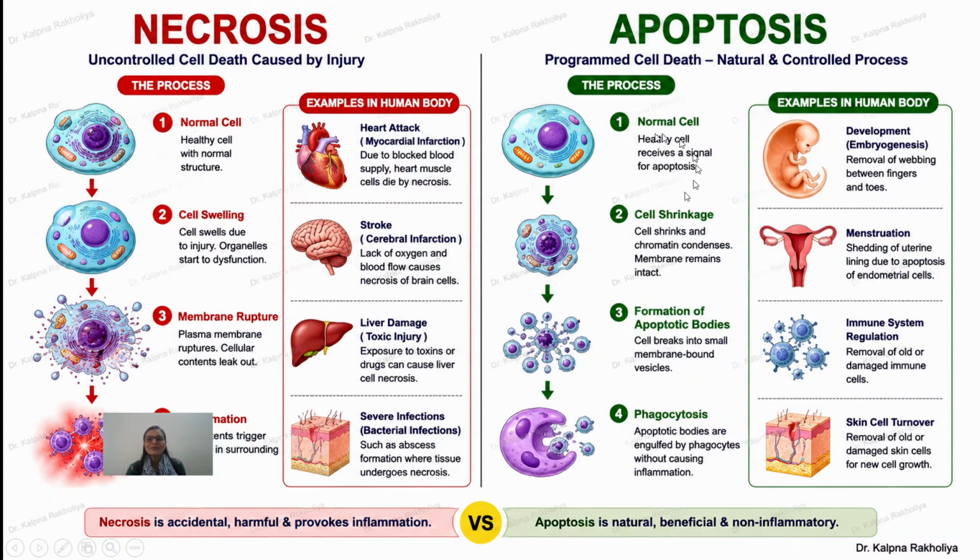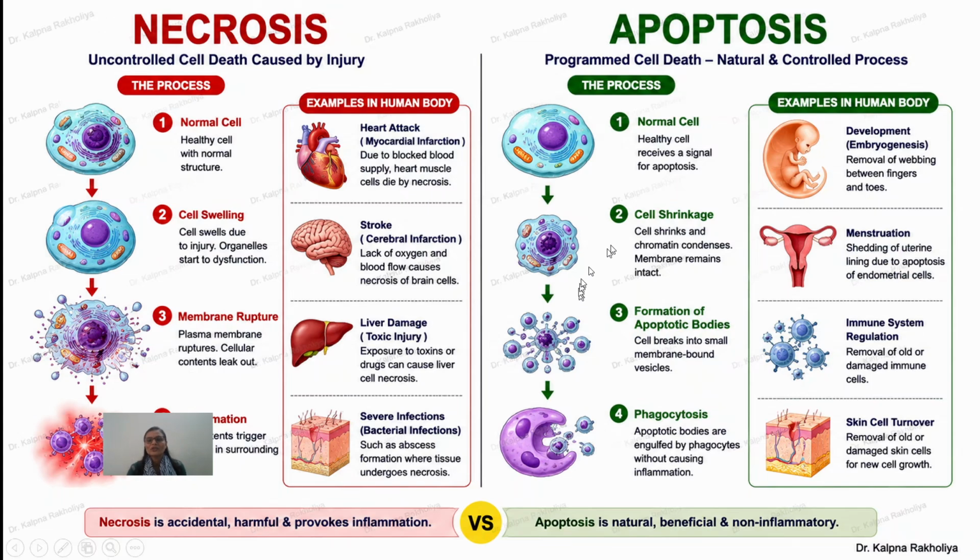In the case of apoptosis, you can see here this is a normal cell. This cell undergoes apoptosis during the development of embryogenesis, menstruation, shedding of the uterine lining, endothelial cells, immune system regulation, and skin cell turnover.